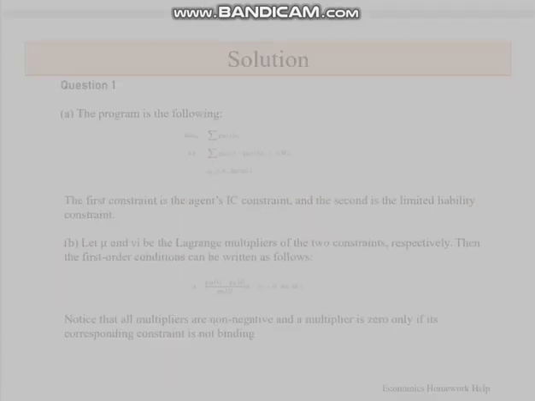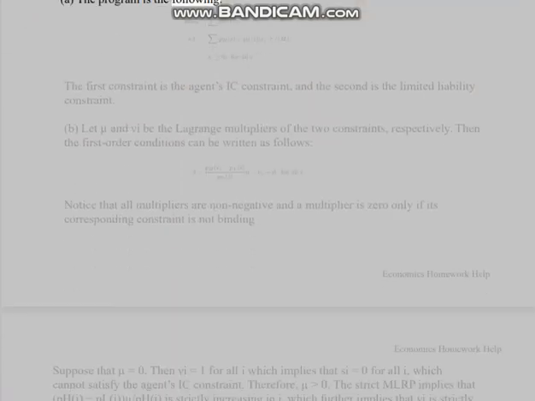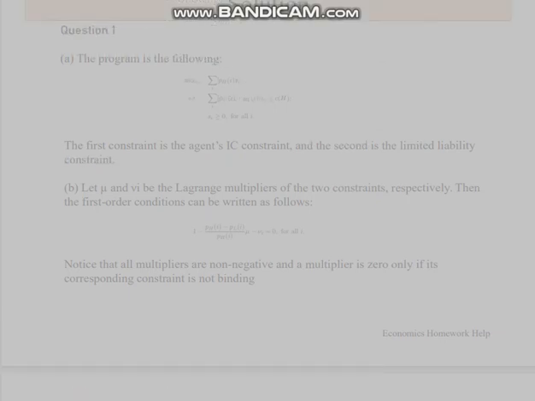Question 1. A. The program is the following. The first constraint is the agent's IC constraint, and the second is the limited liability constraint. Solution. B. Let mu and nu_i be the Lagrange multipliers of the two constraints, respectively. Then the first-order conditions can be written as follows. Notice that all multipliers are non-negative and a multiplier is 0 only if its corresponding constraint is not binding.